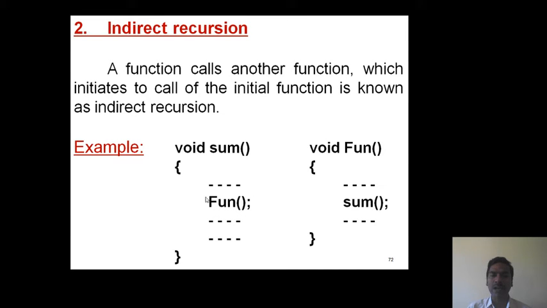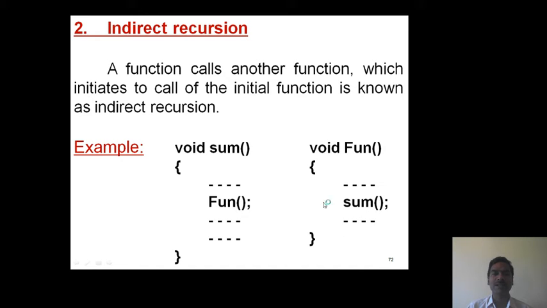Whenever this function call arises, control enters into the function definition. In the definition of fun, it again calls the sum function, which actually called fun. Such a representation is known as indirect recursion.